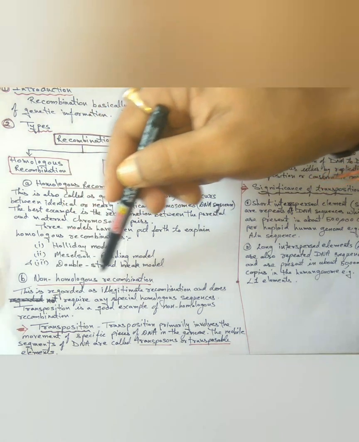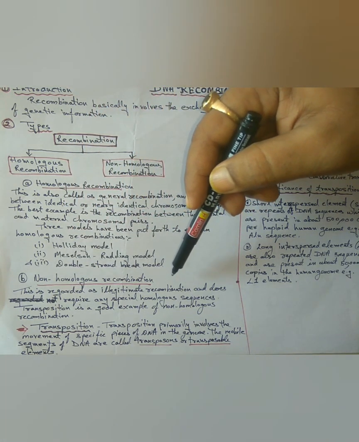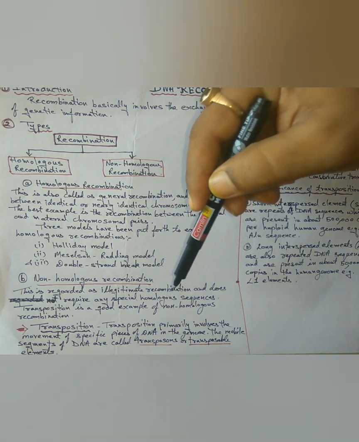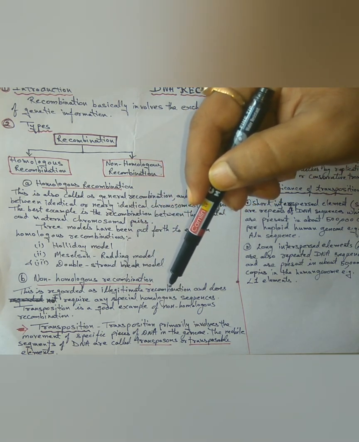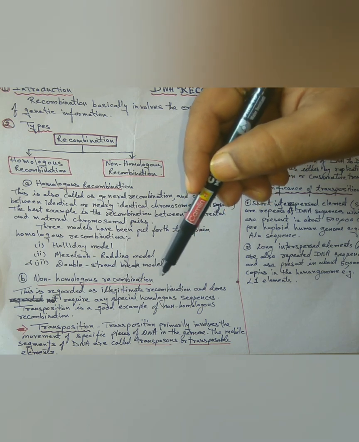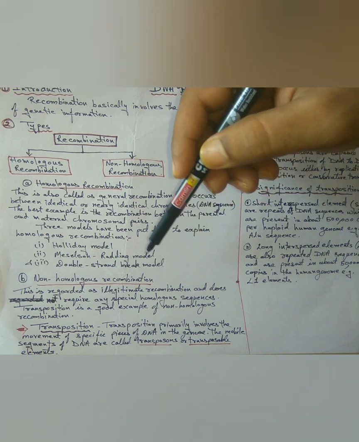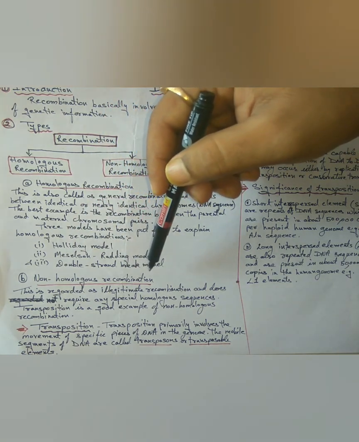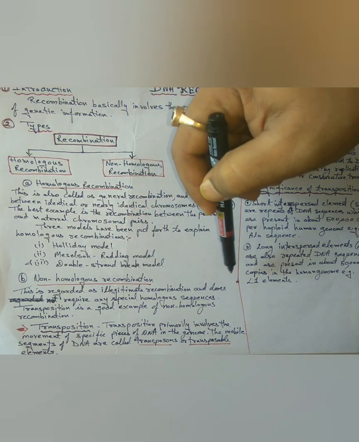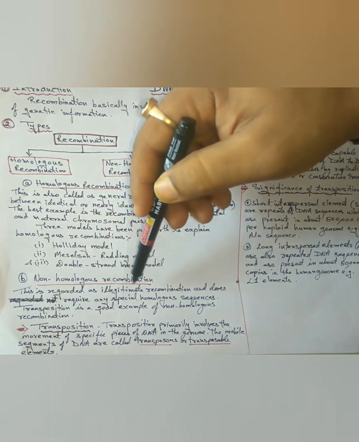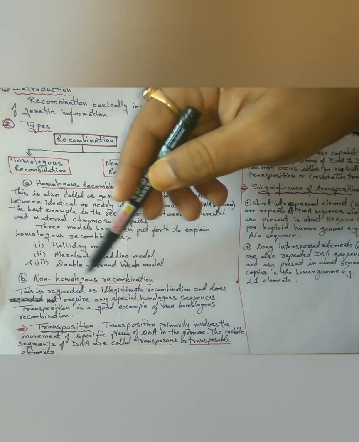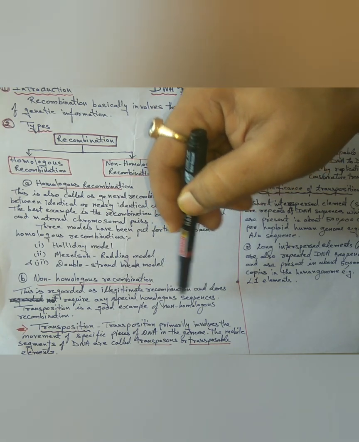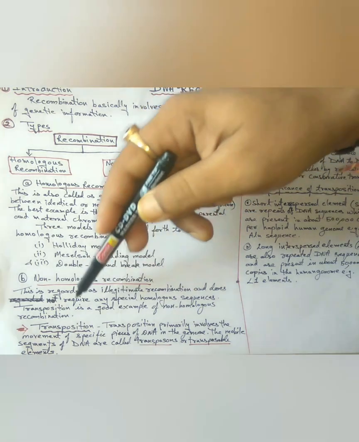Next we come to non-homologous recombination. The recombination process without any special homologous sequence of DNA is regarded as non-homologous recombination. This is regarded as illegitimate recombination and does not require any special homologous sequence. Transposition is a good example of non-homologous recombination.